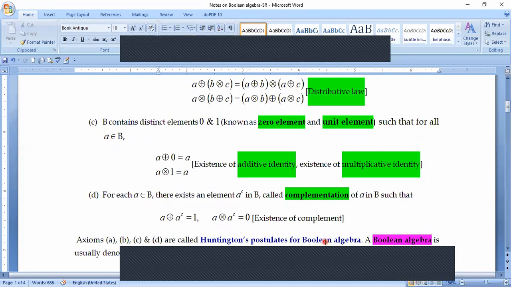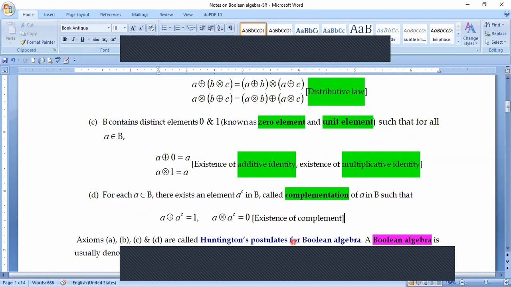Boole actually didn't devise these algebras. Boole devised the laws of thought. He described how to put a deductive argument together to get into the details of some sort of structure. Later mathematicians modified it and devised various algebraic structures. Huntington gave this algebraic structure, and therefore this structure which I've shown just now, in the case of Boolean algebra, is due to Huntington, and these are called Huntington's postulates.